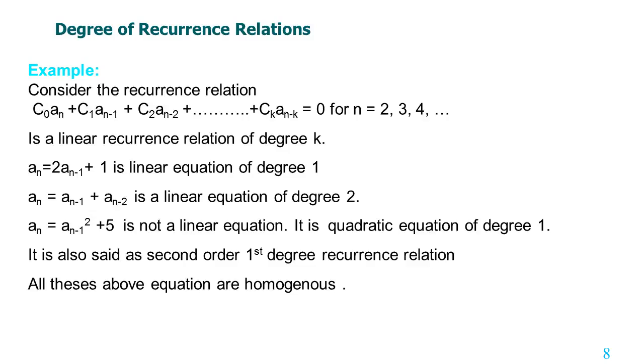All these above equations are homogeneous. They are called homogeneous since the same type of function is used here. Now this is not a homogeneous equation. Here we have an minus 1 and log n. These two terms are different from each other, so they are not homogeneous.